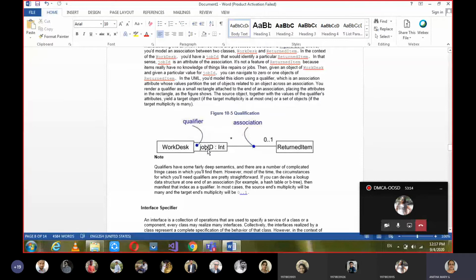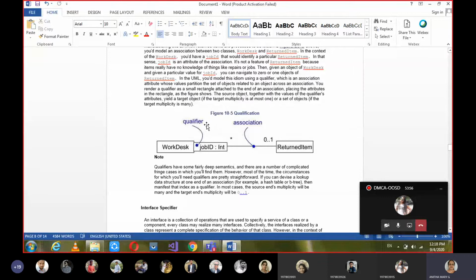Based on the qualification, the designations will be decided based on what work they are doing. Accordingly, job IDs are given, and those job IDs are attached to work desk, the type of work we are doing. That is what we call a qualifier. And this is the general association, where work desk with different job IDs, so many job IDs, work for 0 to 1 returned item. So you just concentrate on the qualifier.